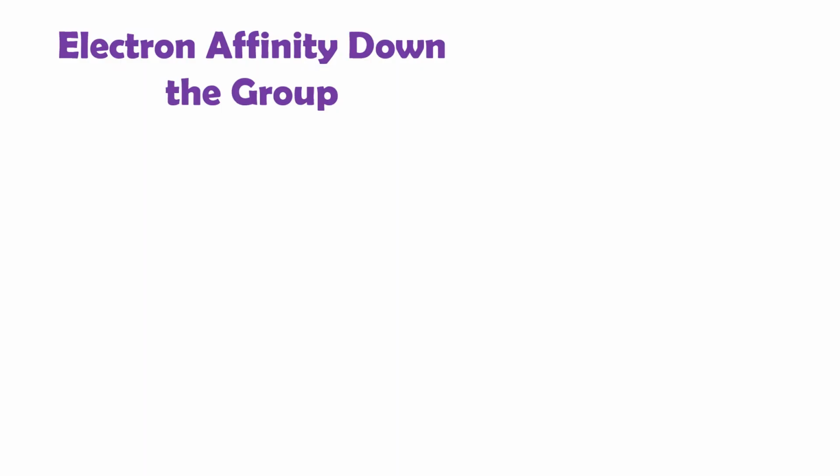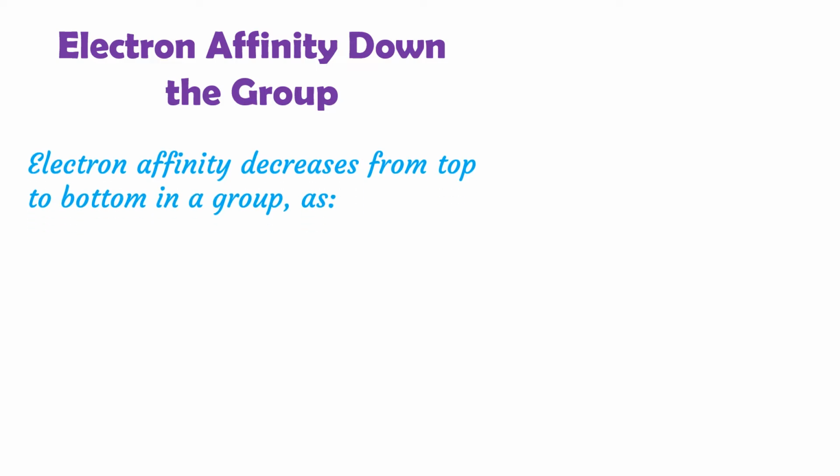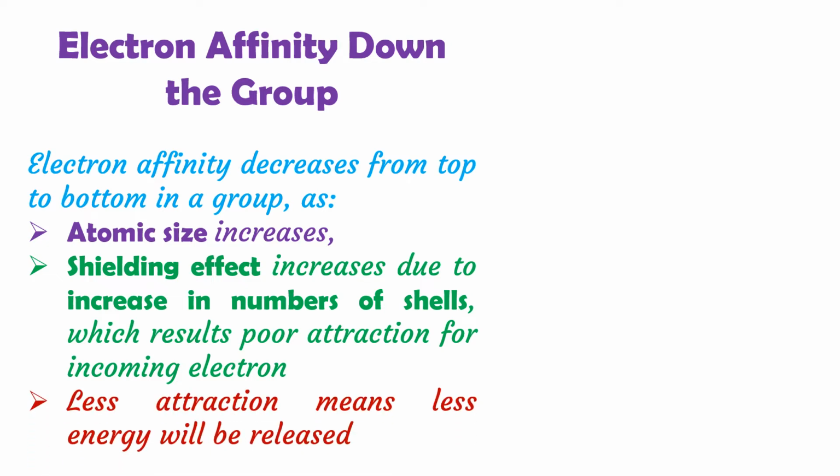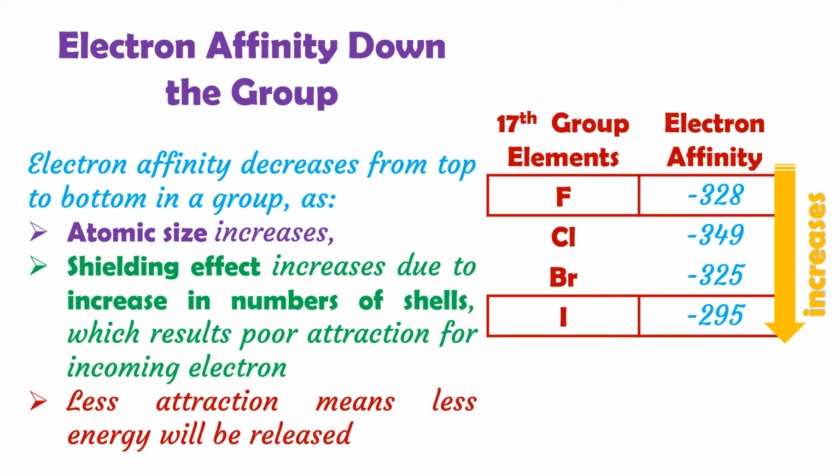Let's see the trend in electron affinity down the group. Electron affinity decreases from top to bottom in a group because atomic size increases. Shielding effect also increases, which results in poor attraction for the incoming electron. Less attraction means less energy will be released. For example, in the 17th group elements, from fluorine to iodine, fluorine releases 328 kJ per mole of energy, while iodine releases only 295 kJ per mole of energy.